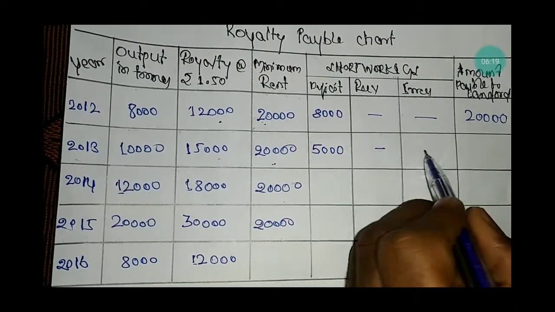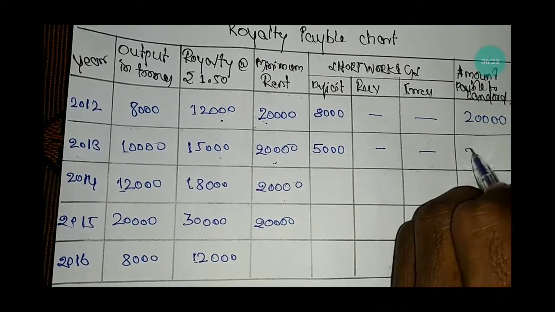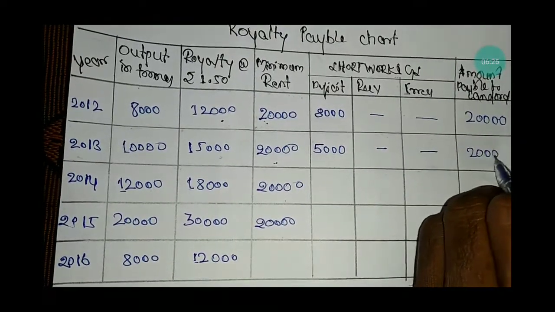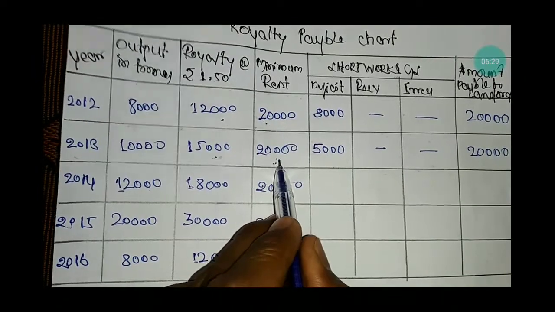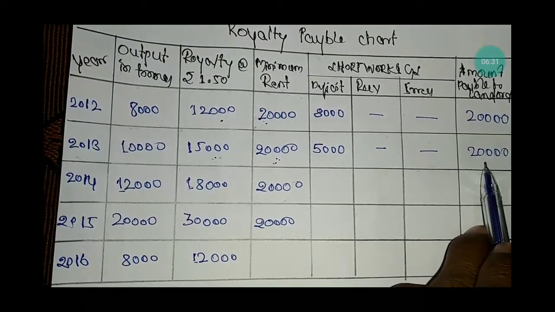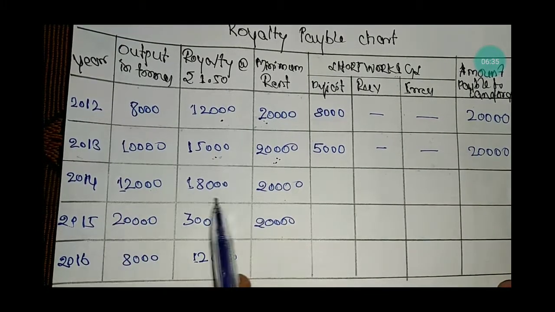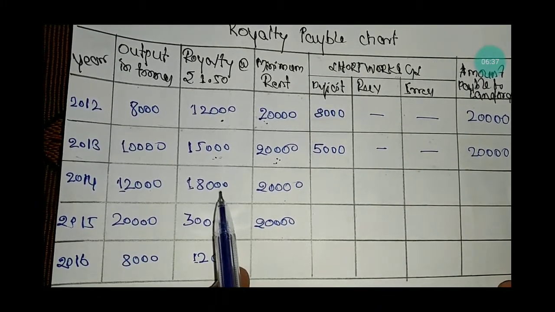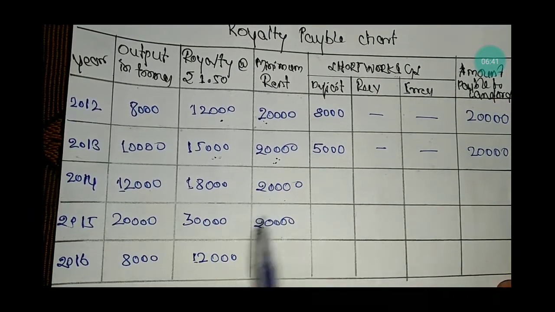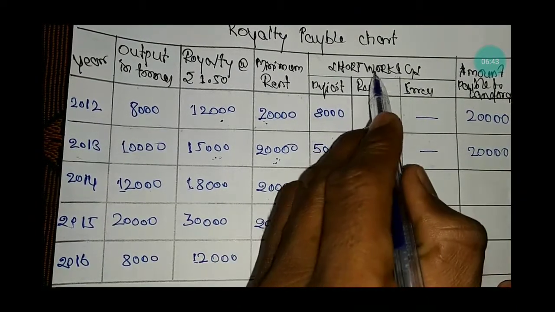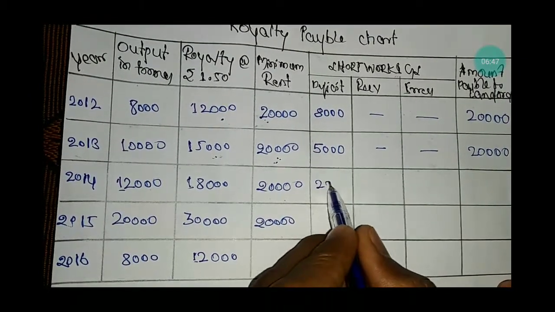There is no recovery, there is no irrecovery. The amount payable to landlord is rupees 20,000, because the royalty earned during the year is less than the minimum rent, so the minimum rent will be payable to landlord. In the year 2014, here also the royalty is less than the minimum rent, so the difference between the two is short working, the deficit amount of 2,000.